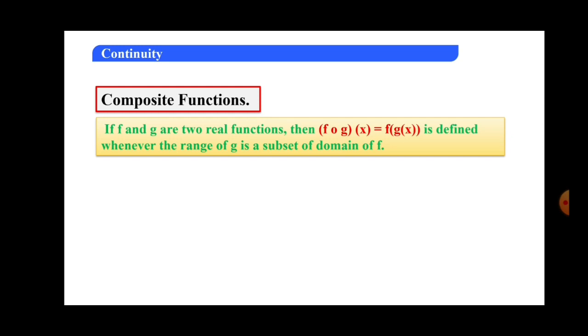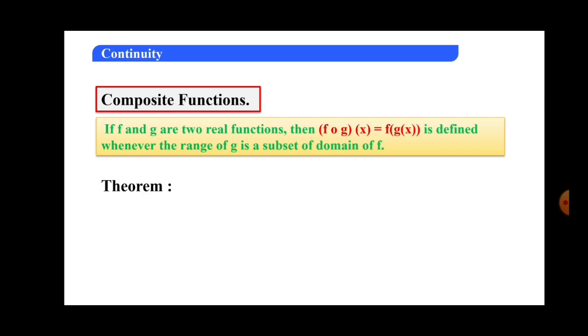So now, this f of g of x, that is composite function continuity. Here there is one theorem without proof. We use this theorem to solve any example which is related to composite functions. Okay, now let me state that theorem.